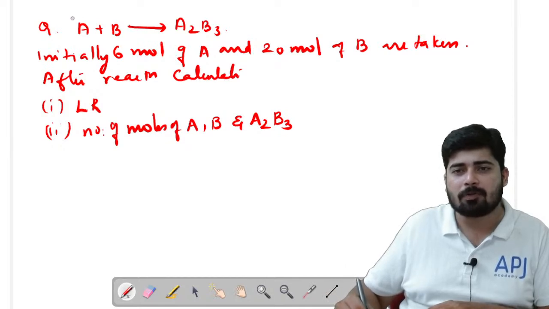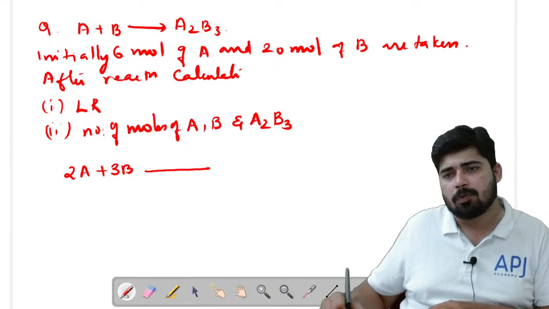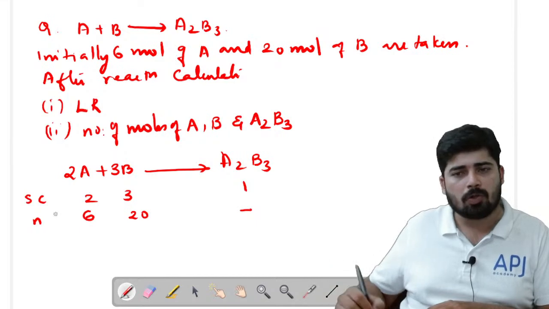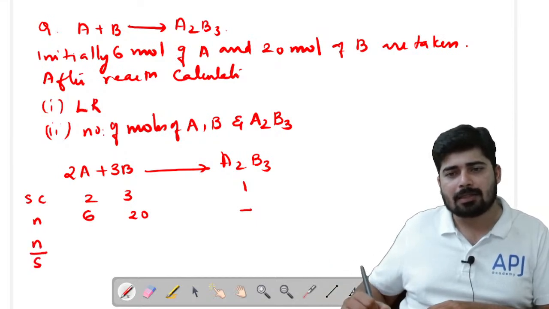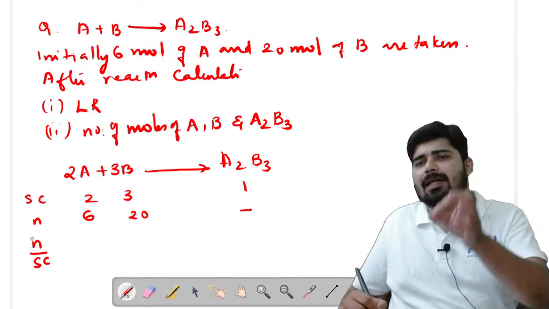Now you can see that A plus B giving A2B3. First of all, in order to apply mole analysis, you have to balance the equation. Here the equation is not balanced. In the product there is 2A and there is 3B. So you can just balance it by writing 2A plus 3B will give you A2B3. Now what you have to write next? Just write down the stoichiometry, that is 2, 3 and 1. What is the number of moles? Number of moles is initially 6 moles of A, so 6. Here 20 moles of B, so 20. Here we do not know. So first we will find out whether there is, yes, obviously you can compare 2:3 and 6:20 are different. So there will be a limiting reagent.